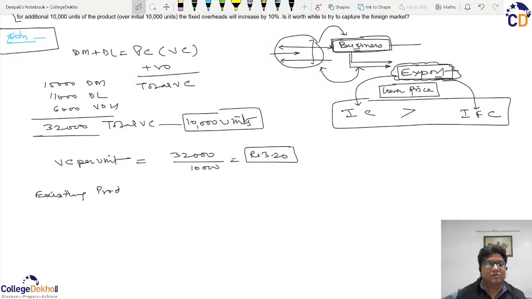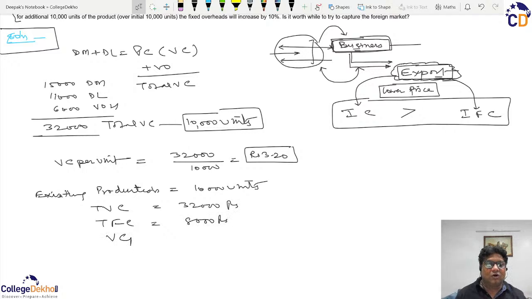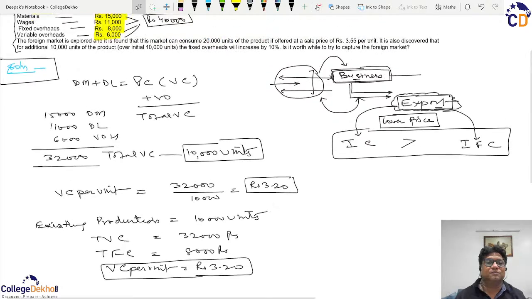So we can analyze this data that the existing production is of 10,000 units, with total variable cost of 32,000 rupees, total fixed cost of the balance 8,000 rupees, and the variable cost per unit is rupees 3.20, that we are able to analyze from this discussion.